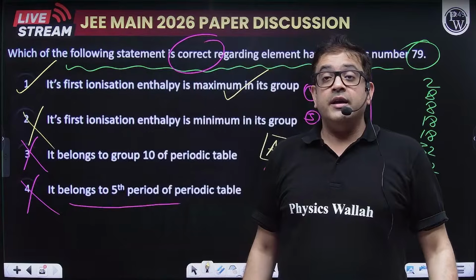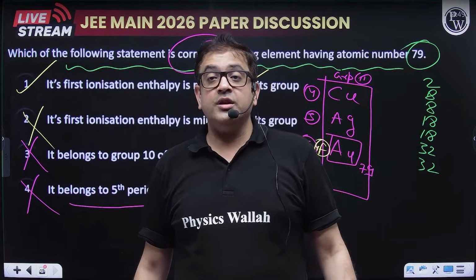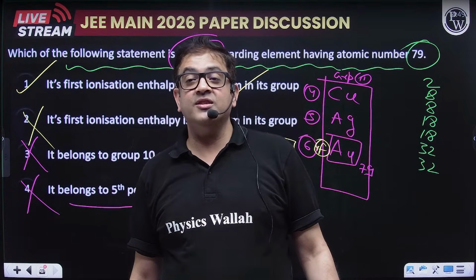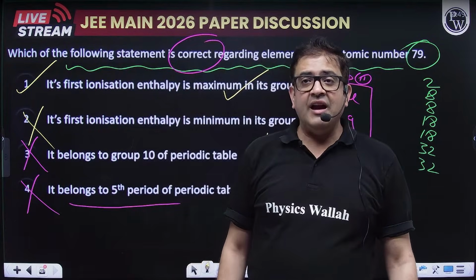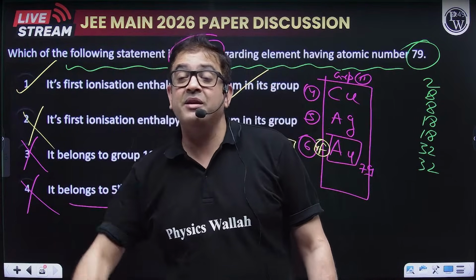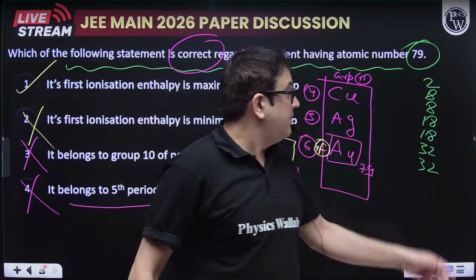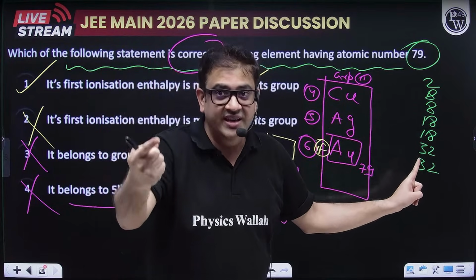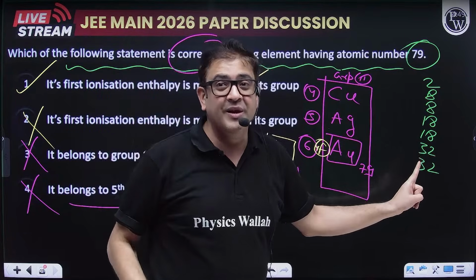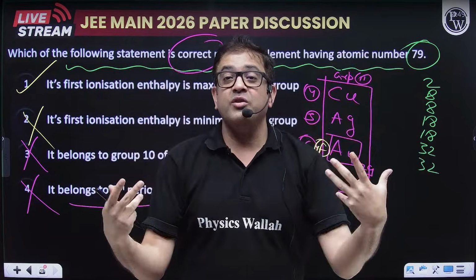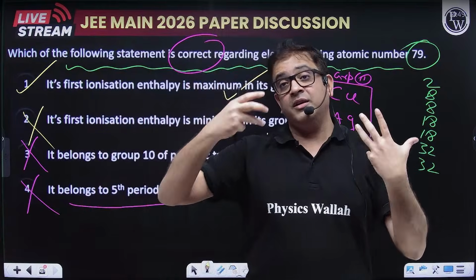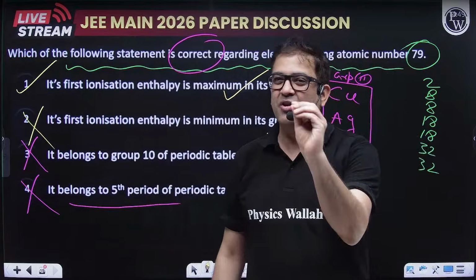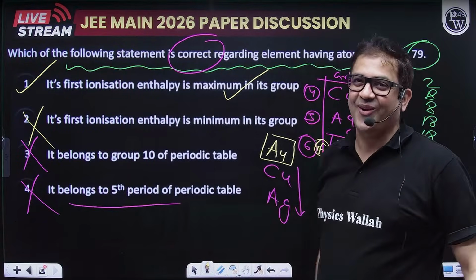Sir, if I write its electronic configuration in SPDF form, the highest value of n gives its period. Can I use this method to find it? Yes, beta, if you're feeling comfortable with that, then you can. But if you do this for all the questions, marking the group using the magic number is more convenient and consumes less time. But because you are already accustomed to a different ideology, you can do that also, though I feel it will take a bit more time, or else it's your call.